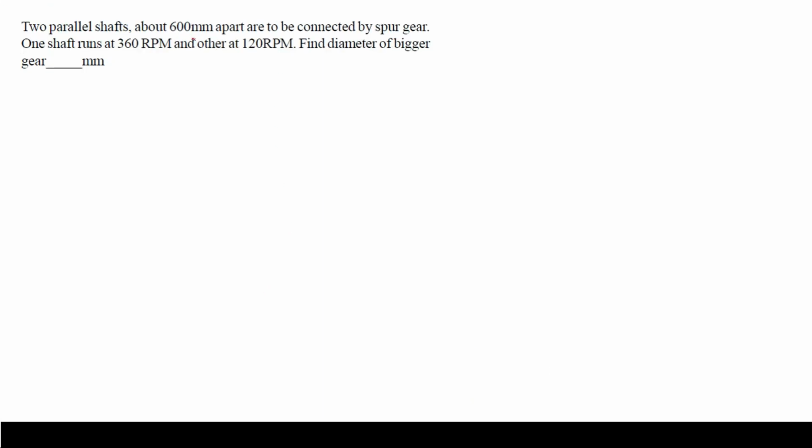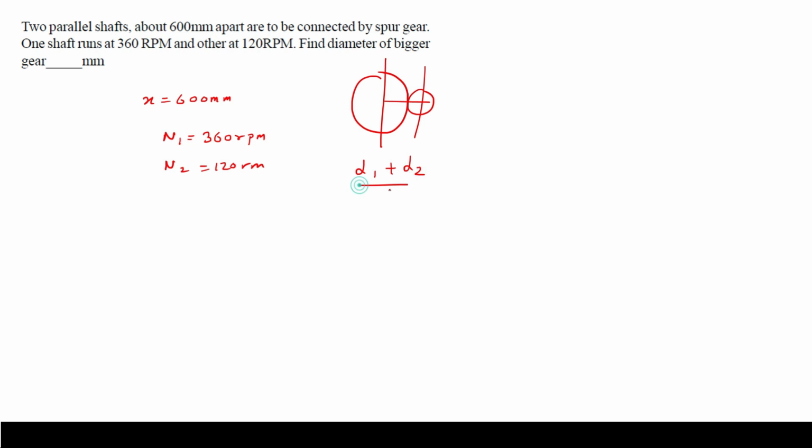Two parallel shafts about 600 mm apart, so the center distance is 600 mm, are connected by spur gear. One shaft runs at 360 rpm and the other at 120 rpm. Find the diameter of the bigger gear. If two gears are there, I can write that diameter of gear number 1 plus diameter of gear number 2 divided by 2 is equal to the center distance x, and this is the bigger gear. Also, rpm is inversely proportional to diameter.